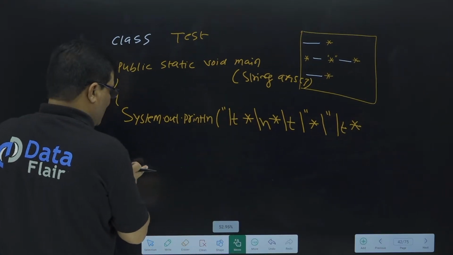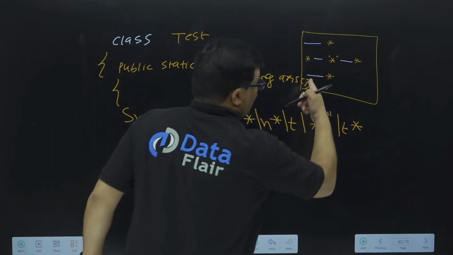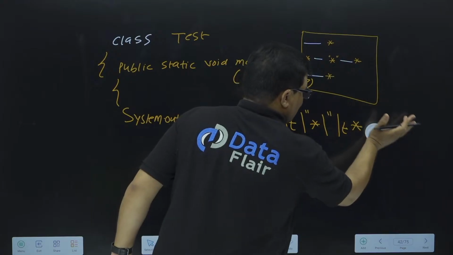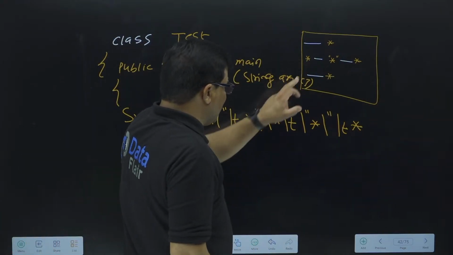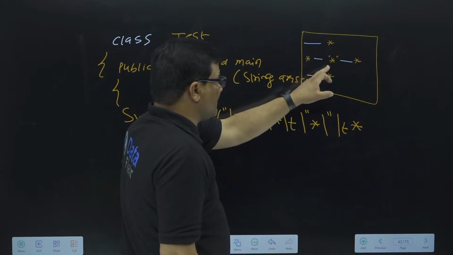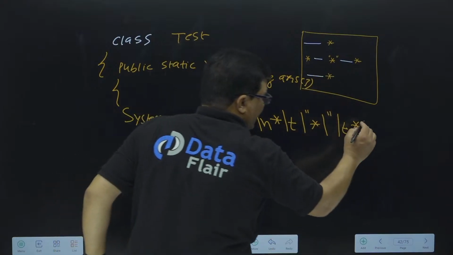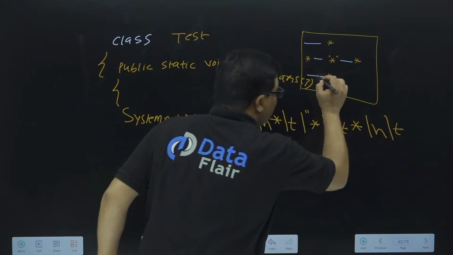So \t space star, then \n means next line, star, then \t means space, star, before star double quotes, then \t star, then next line \n, then space \t, and then star.